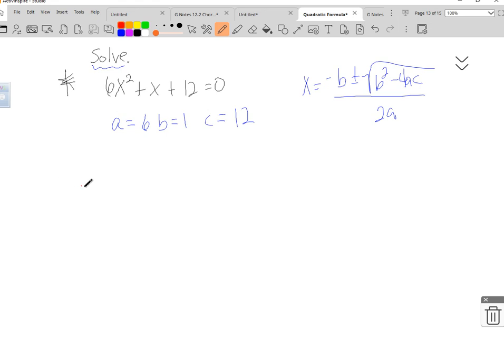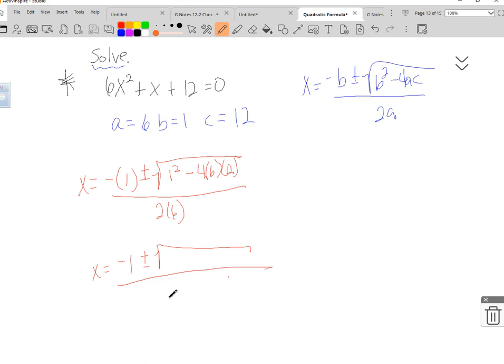So we're going to plug in x equals the opposite of 1 plus and minus 1 squared minus 4 times a times c. I want to let you guys catch up. Everybody know where I got all those numbers? All right, now it's over 2 times a, so it's always 2 times whatever a is. So now we're going to rewrite it. The opposite of 1 is negative 1 plus and minus.